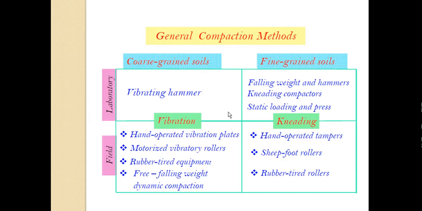And these are some general compaction methods. For coarse grained soil, the laboratory method is the vibrating hammer. In the field, the methods are hand operated vibration plates, motorized vibratory rollers, rubber tire rollers, etc. For fine grained soil, the laboratory methods are falling weight and hammer, kneading compactors, static loading and press. And the kneading methods in the field are hand operated hammers, sheepsfoot rollers, etc. These are in the last topic of your textbook, but these methods are not much described in your syllabus, so I am not explaining each one. You should know these are the different methods for different types of soil.